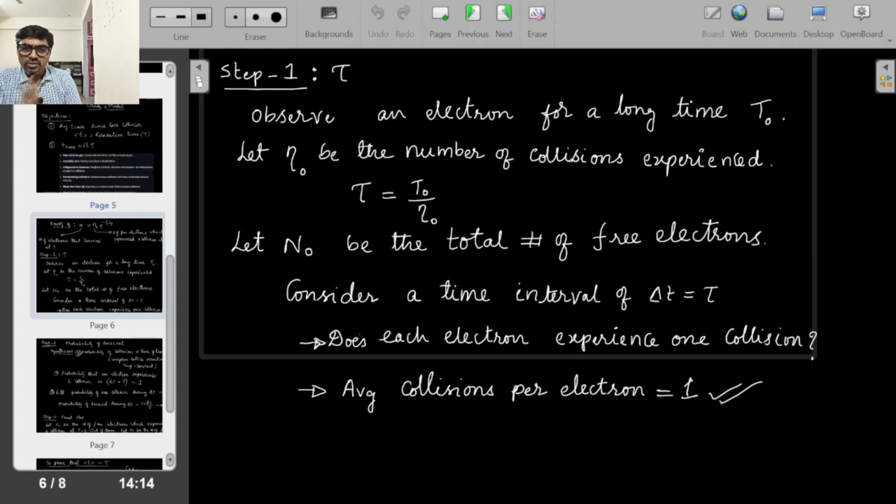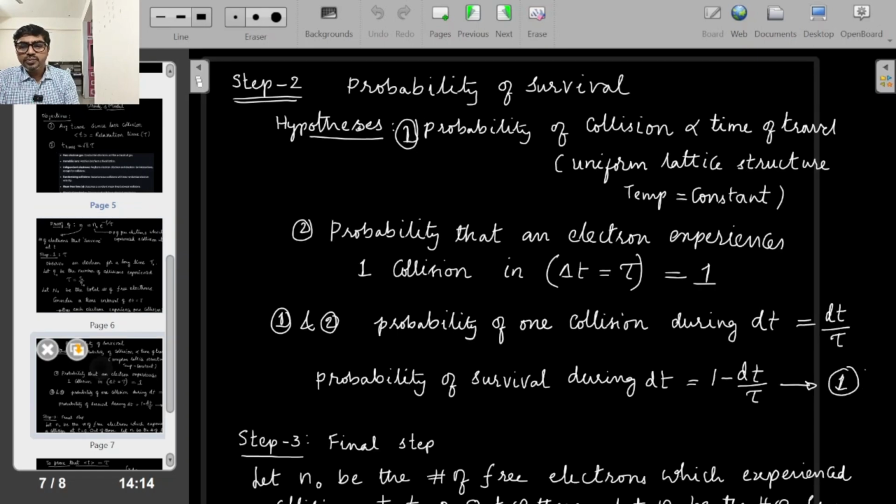I hope you understood that assumption. It's very simple logic. So that is the first step we need to understand. On an average, in a time interval of tau, one collision will happen per one electron. One electron may have more collisions, another electron may have fewer collisions, but on average this many collisions per tau we have. So that is the first step. Then we will go for step 2.